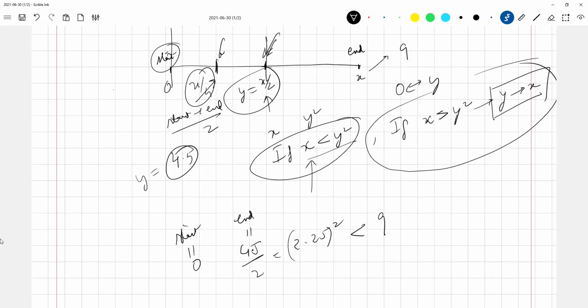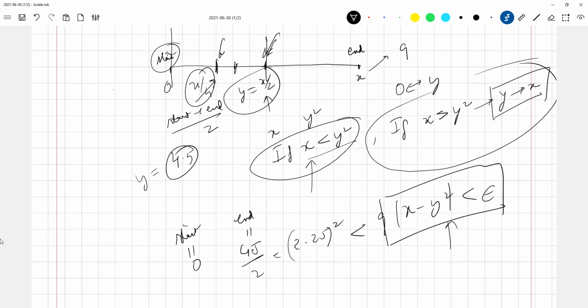So we keep on doing this until we find that the absolute value of x minus y squared is less than epsilon, the precision that you want. Whatever error is acceptable to you, you keep on doing it until you reach that.